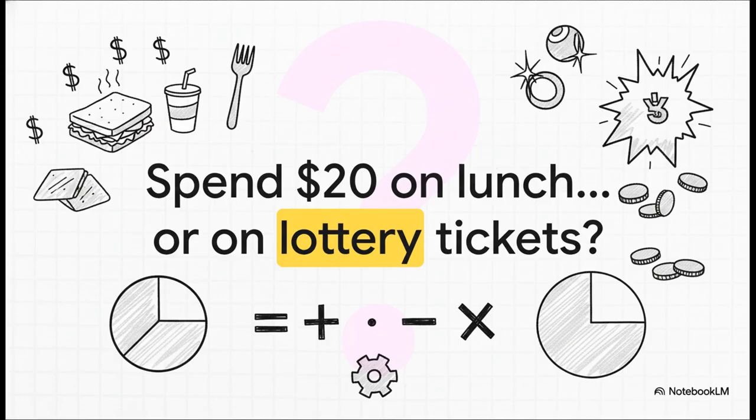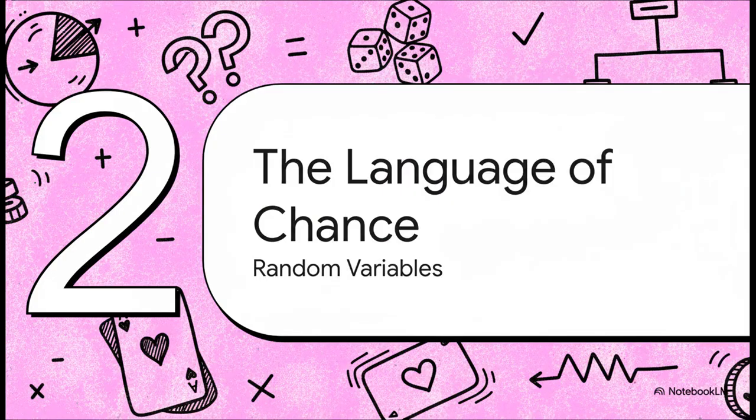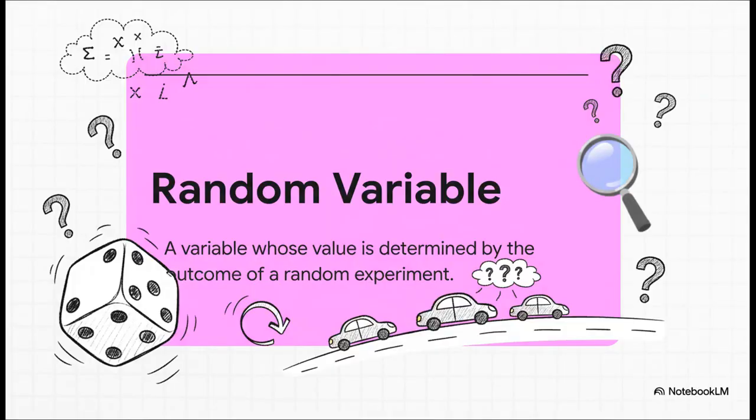To answer that, we're going to need a few tools in our toolkit. Before we can start calculating odds and beating the house, we need a way to talk about all this uncertainty. We need a common language, and that language starts with one of the most foundational ideas in all of statistics. Okay, I know, that sounds a little formal, a little textbooky, but the idea behind it is incredibly simple. A random variable, we usually just call it x, is really just a placeholder for a number we don't know yet. Think of it like a question mark.